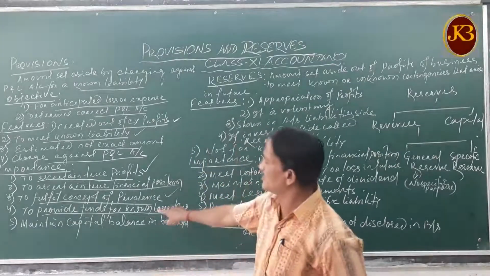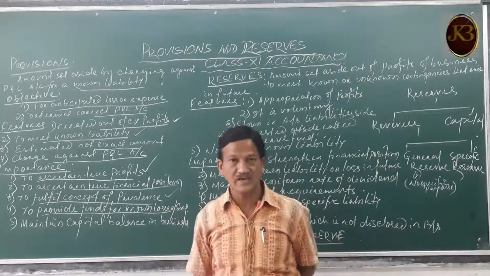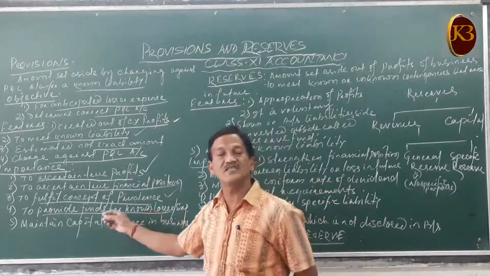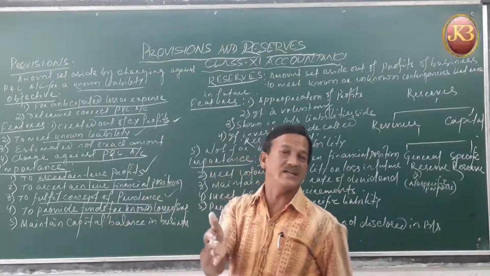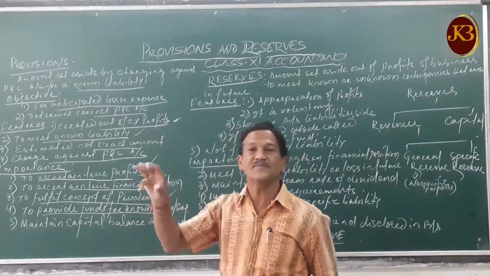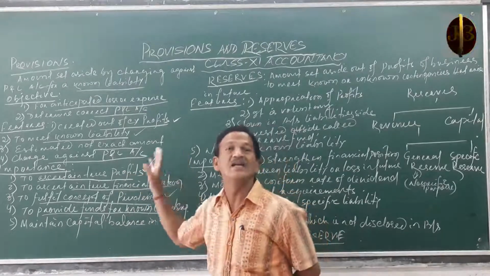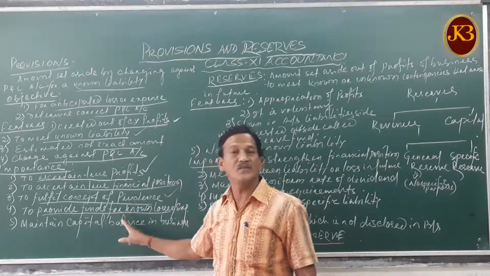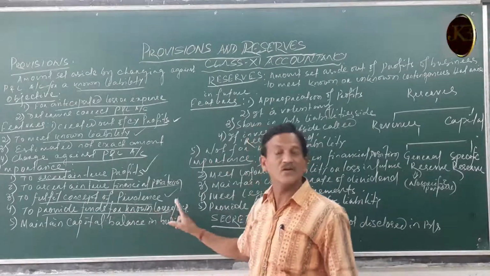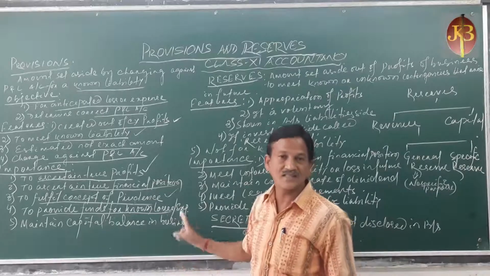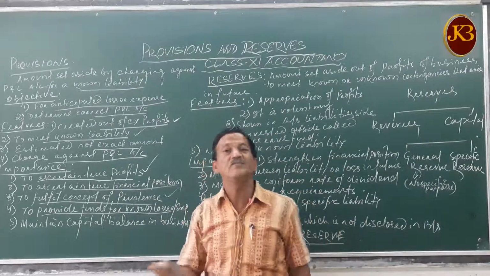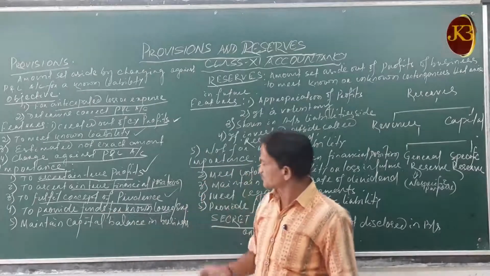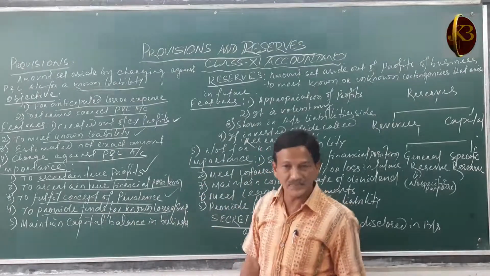When new machinery is to be replaced, where will you get the funds? Immediately, 1 lakh. So that's why the provision for depreciation is created. So 1 lakh divided by 10, every year 10,000 depreciation is to be charged against the profits, and this 10,000 will be kept as funds for replacing your losses or expenditure or the asset or the liabilities in future. So it provides funds for your known losses or expenses.